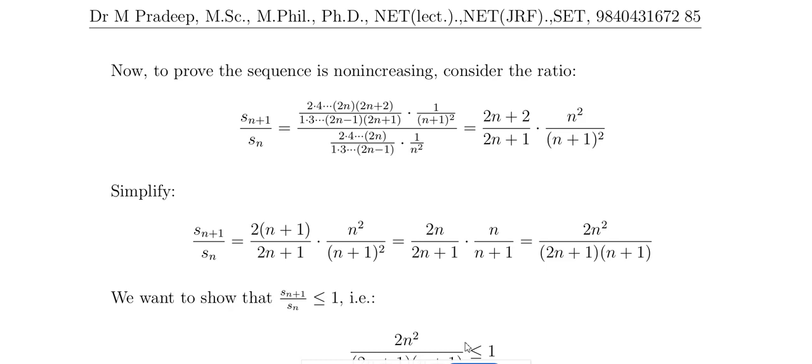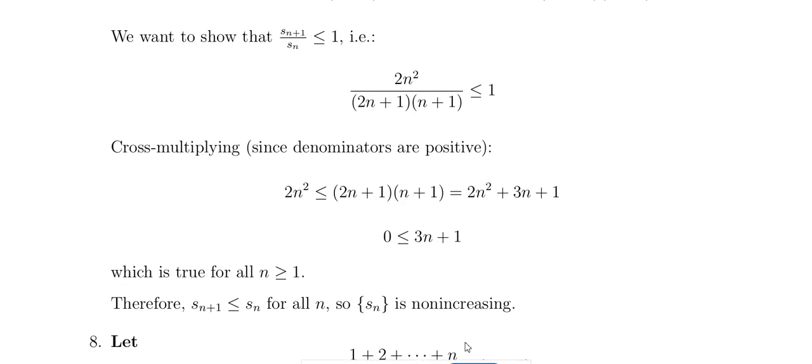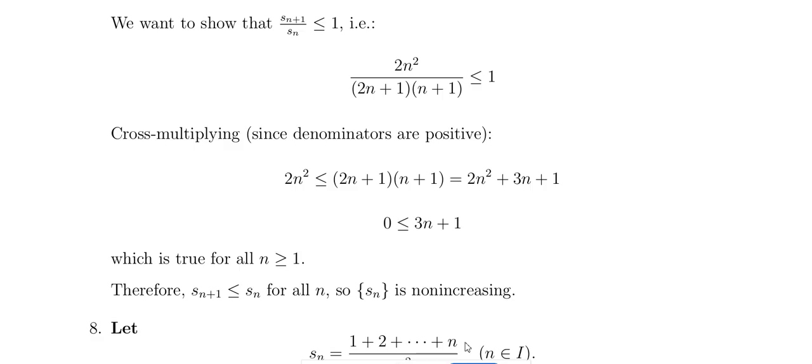So if you simplify this completely, n plus 1 gets cancelled, and we have 2n by 2n plus 1, n by n plus 1. So this is 2n square divided by 2n plus 1 into n plus 1. So this is less than or equal to 1, and when you cross multiply it, we get 0 less than or equal to 3n plus 1. So this is 2n square less than or equal to this one. If you multiply, 2n square cancels and we get 3n plus 1 greater than or equal to 1.